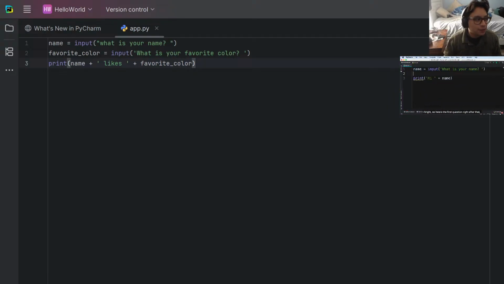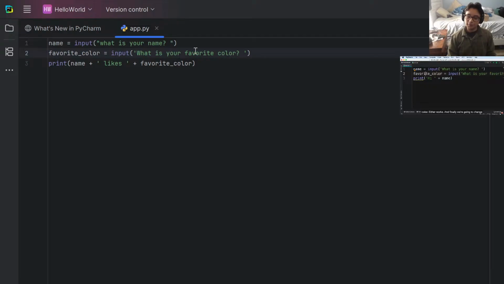So here's the first question. Right after that, we're going to call the input function one more time. This time we're going to ask a different question. What is your favorite color? Now we get the new value and store it in a variable called color. We could call it favorite underline color.